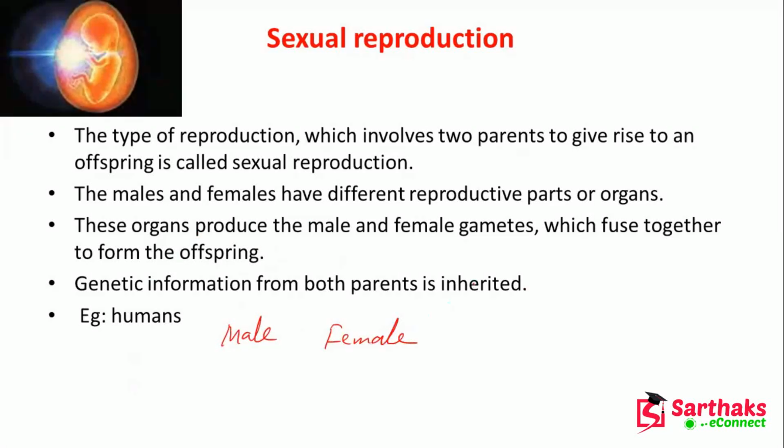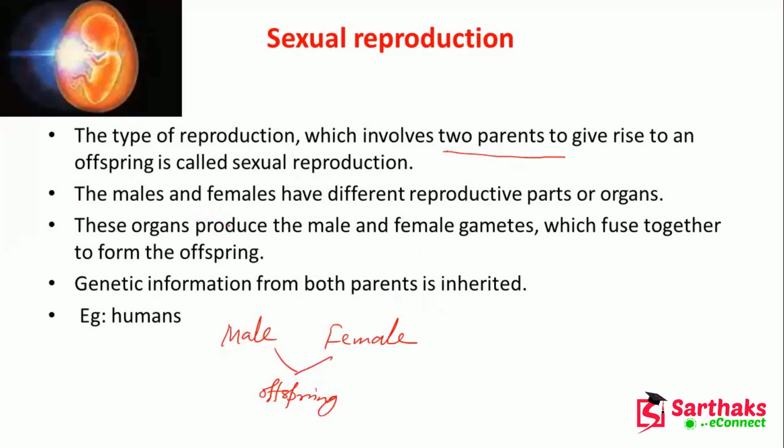Here we involve the two parents to give rise to the offspring. And offspring, always remember one thing, means the child. Offspring means the child. So the males and females have different reproductive organs.